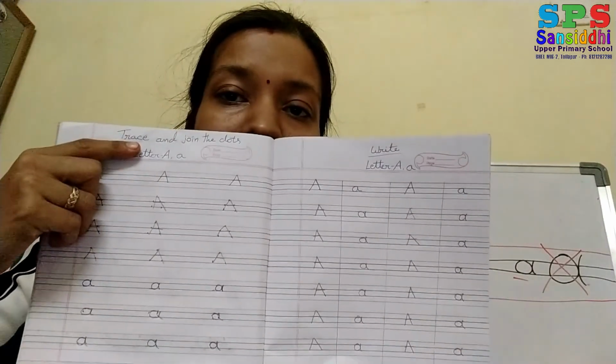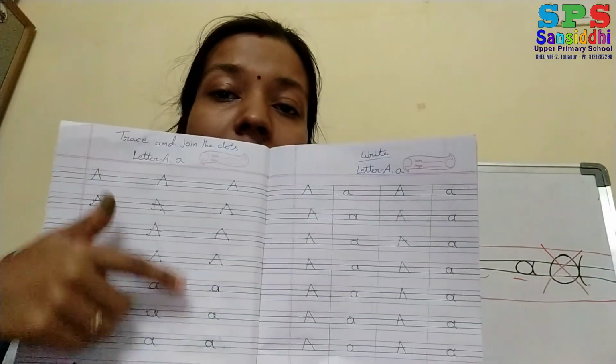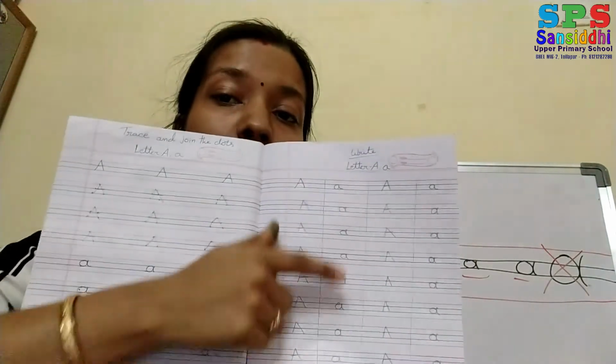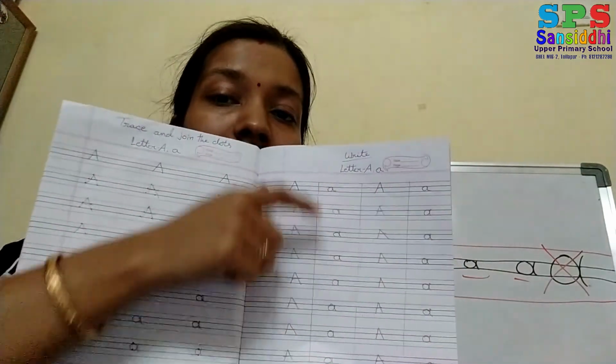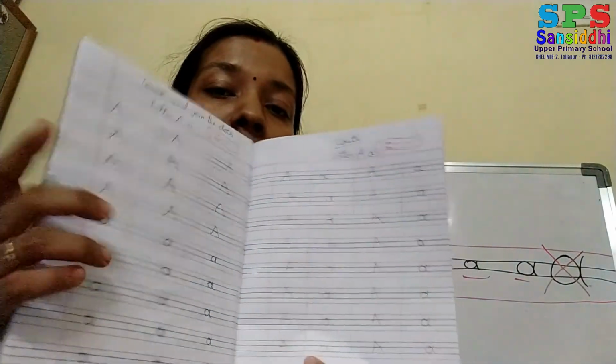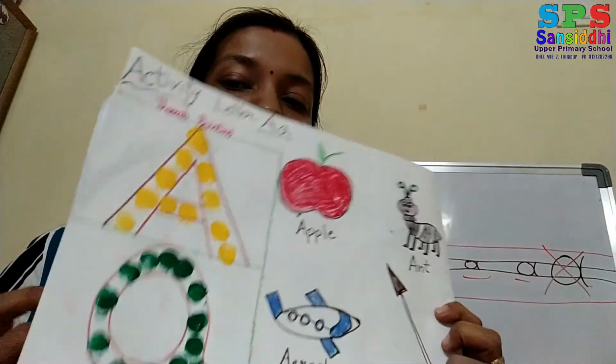First you have to trace and join the dots. Okay, you ask your parent to put the dots, then you can trace the dots and join the dots. Then without dots you have to write capital A and small a. Okay, so this is your homework today and we have done this beautiful activity.